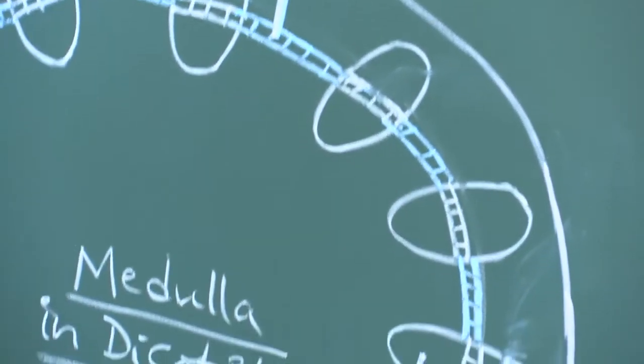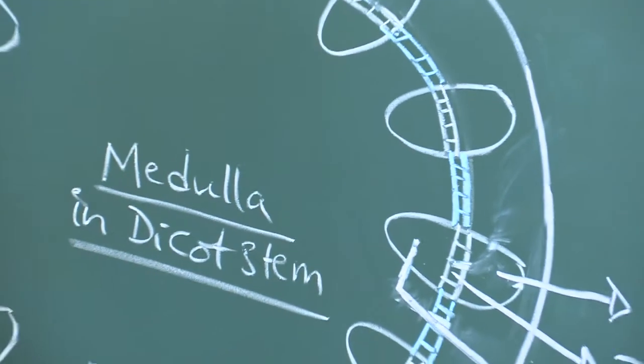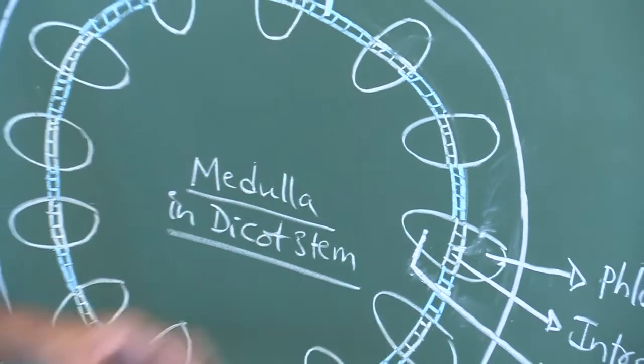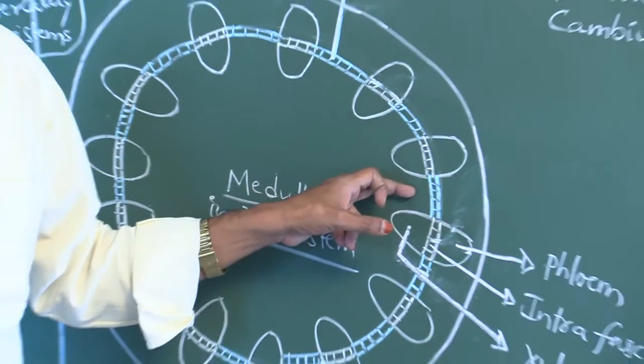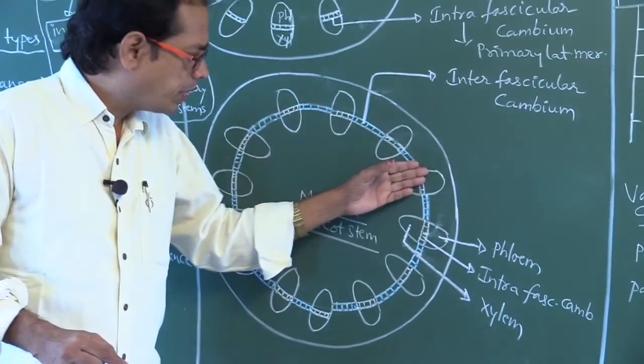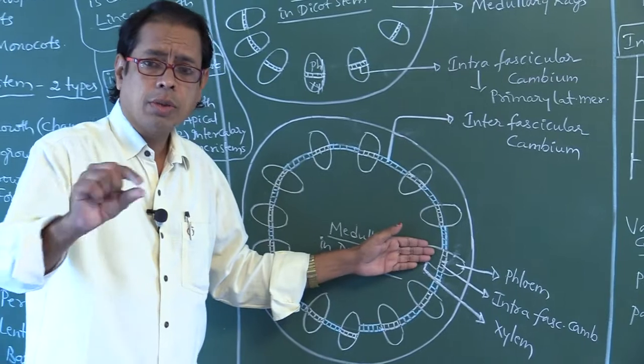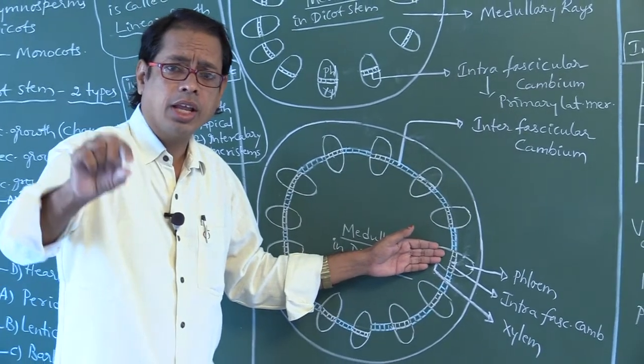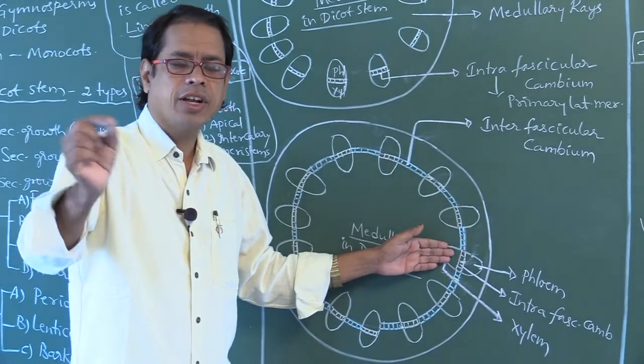Where do you find parenchyma cells of medullary rays? In between the vascular bundles.